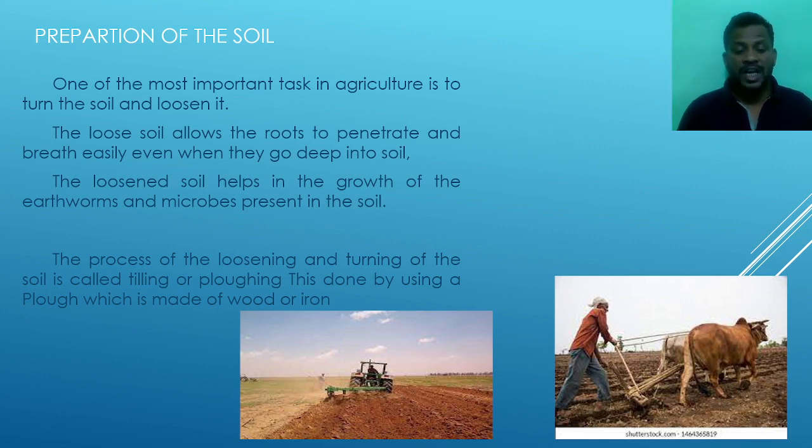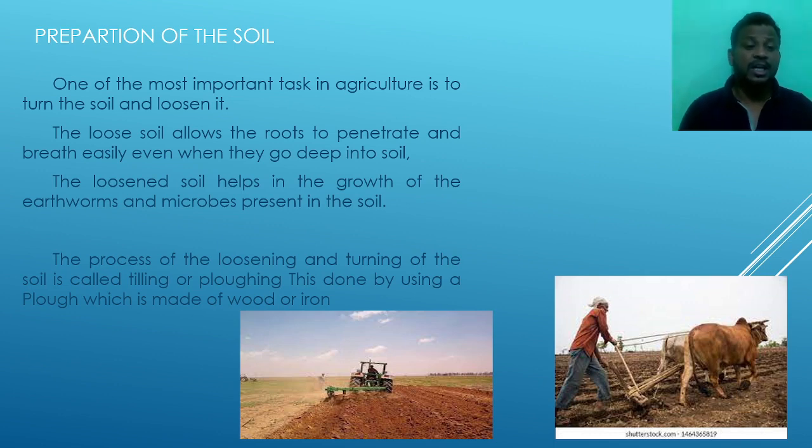They fix the nitrogen, which is a great help to the plants in their growth. If these earthworms and microbes are not present in the soil, the plants don't produce a good yield. So if we turn the soil, it helps the growth of earthworms and microbes, which are very helpful for agriculture.